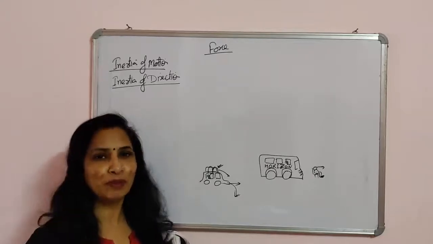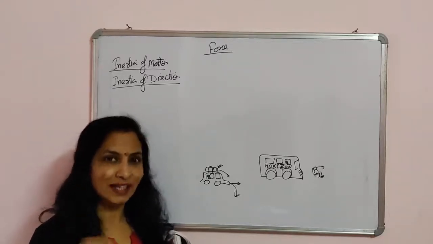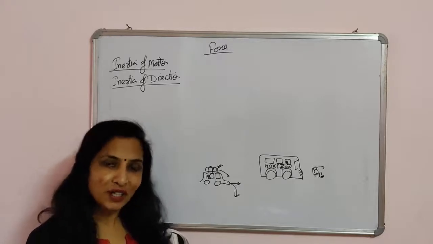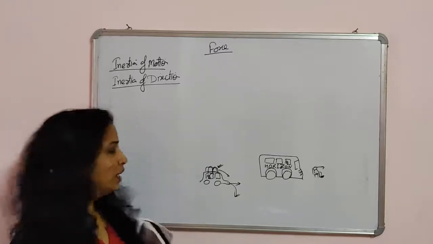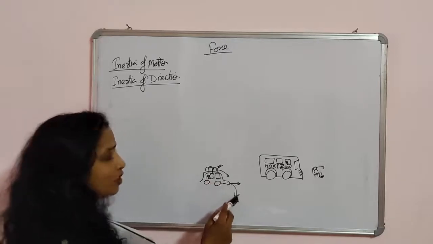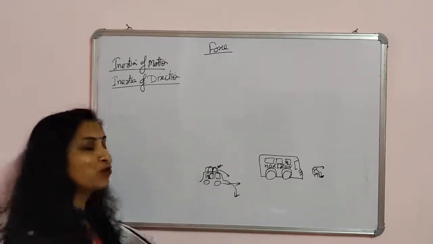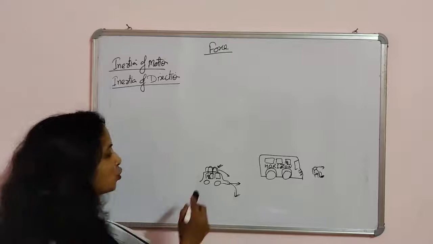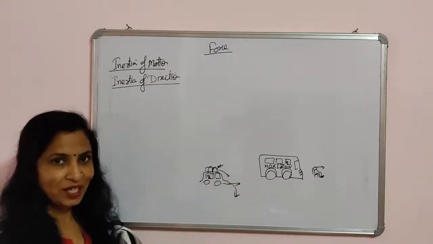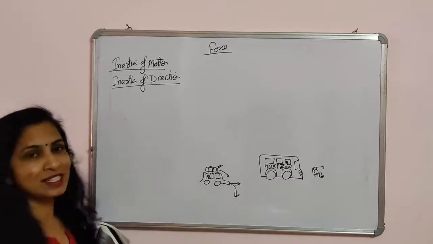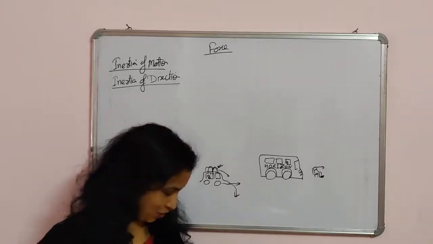But what about your upper body? Due to the inertia of direction, your upper body will continue moving in the same straight line. The car will take a turn on the road, but since your upper body keeps moving in a straight direction, you will fall in the opposite direction of the turn. So this is the explanation, the application of the inertia of direction.